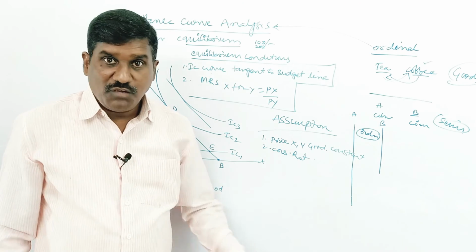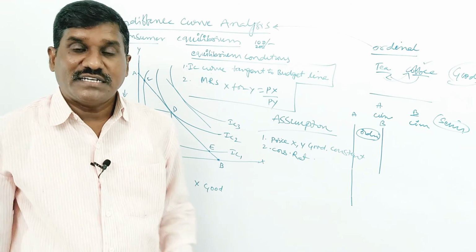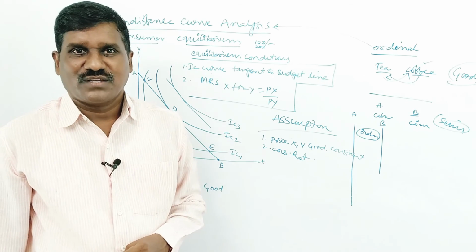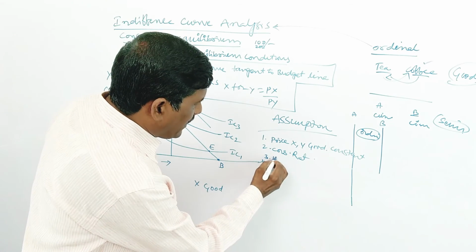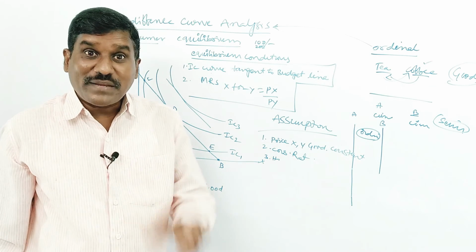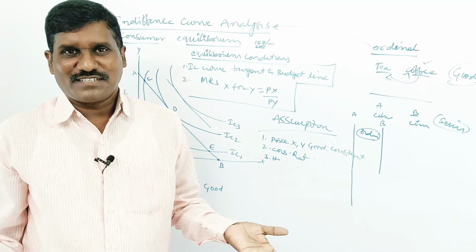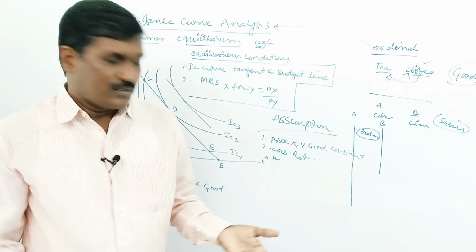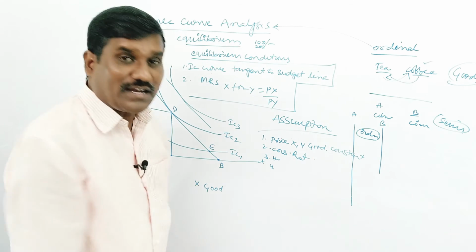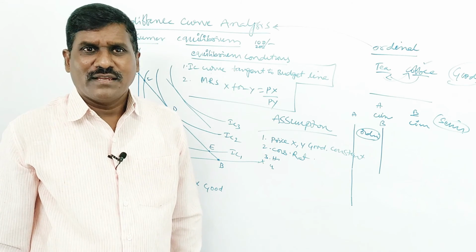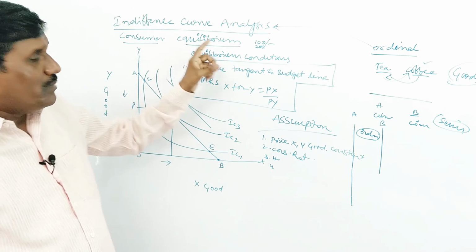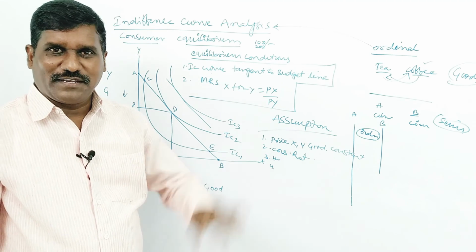The consumer is rational. He wants to get the maximum satisfaction derived from the goods and services. Okay, then the habits and preferences of the consumer remain constant. Then the income of the consumer is constant. Okay, the consumer's equilibrium applies in a perfect competition market.